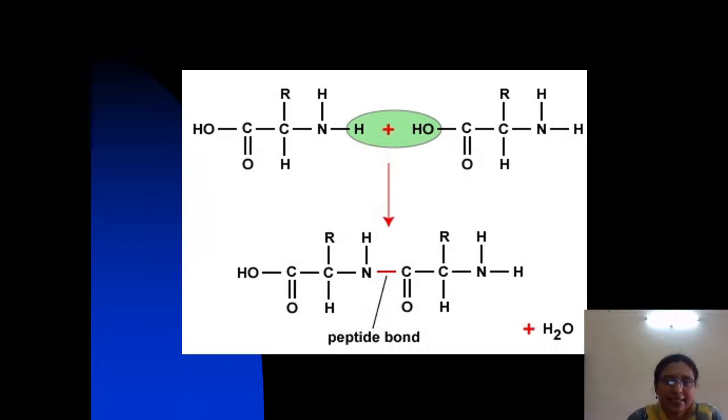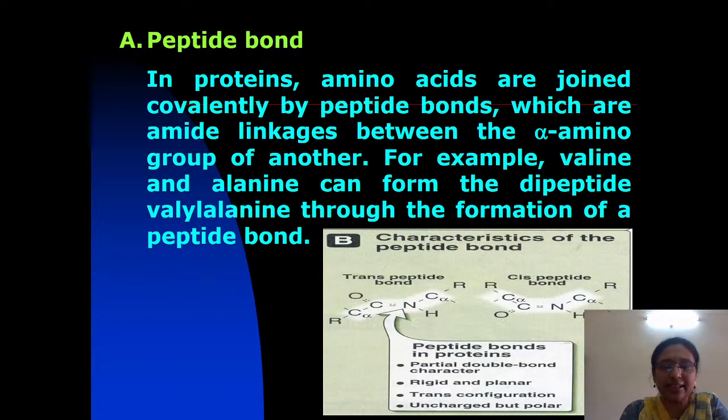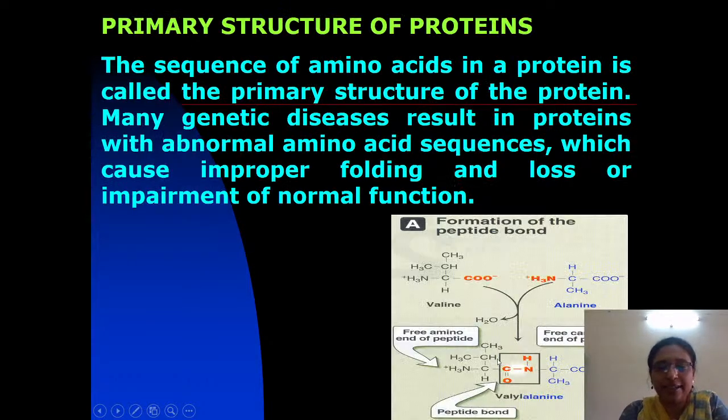If another amino acid is there, it will be added to this free end. This amino group will be joined to the carboxyl group of the next amino acid, and like that the peptide bonds are formed. Each polypeptide has free ends: on one side a free amino group and on the other side a free carboxyl group. Where the free amino group is there, that terminal is called the N terminal.